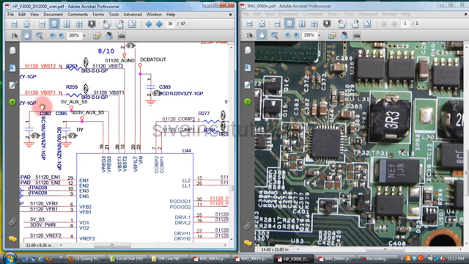You should check voltage at this point, C382, C383. This is C382. You should check here whether 5 volts is there or not. If 5 volts is present here, this IC is okay.